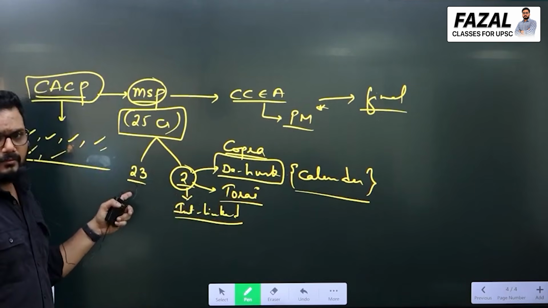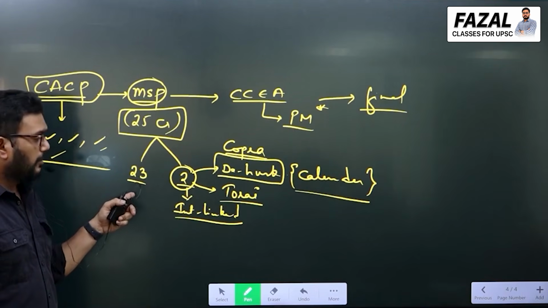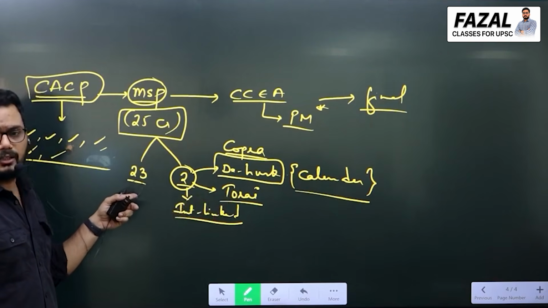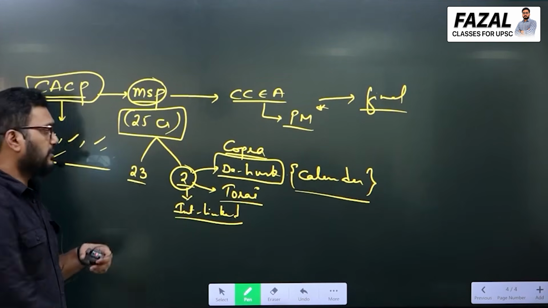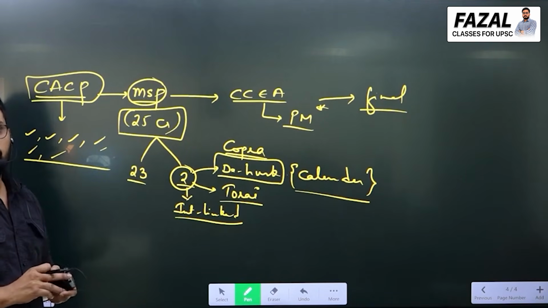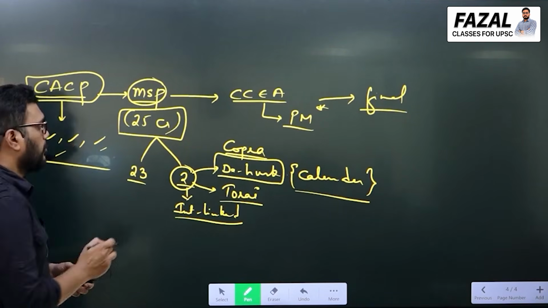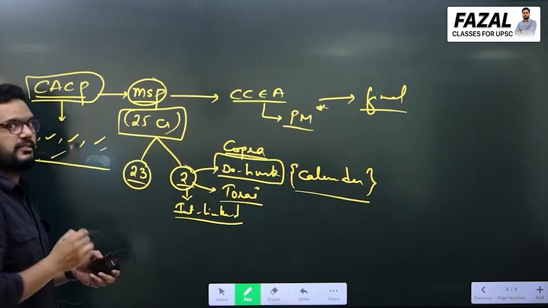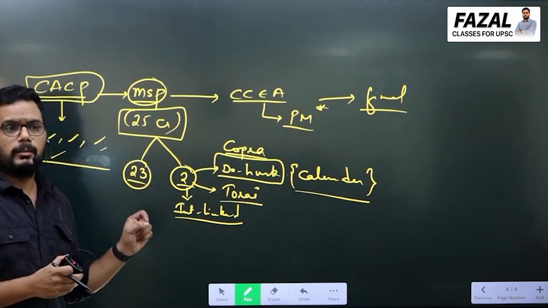Given in 23, which means Toria prices will also be interlinked to these crops. So these are the two crops which we don't declare prices, but they are covered under MSP. So what are the crops whose prices are given? How many crops are there? 23. This is what websites say. 23 prices are given.